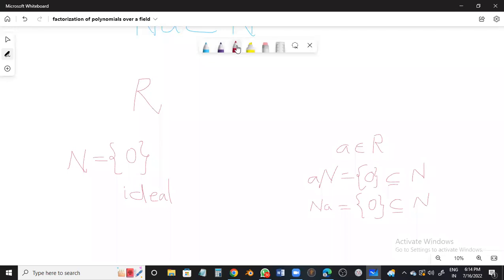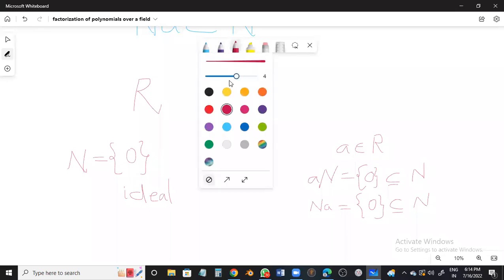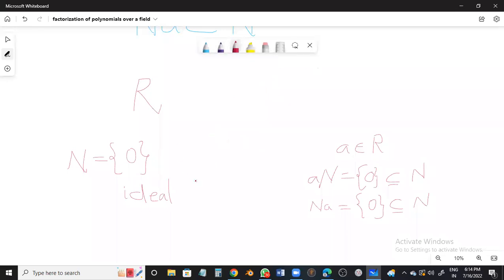Did you follow the meaning of what I said? Got it? Because if I multiply by any element of the ring, A times N always becomes a subset of N. At the same time, NA also becomes a subset of N. So it is an ideal. I suppose you followed the concept of an ideal.